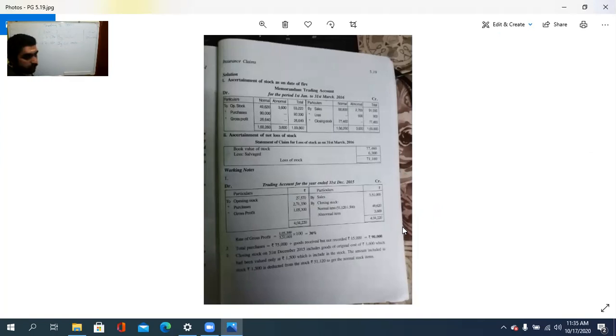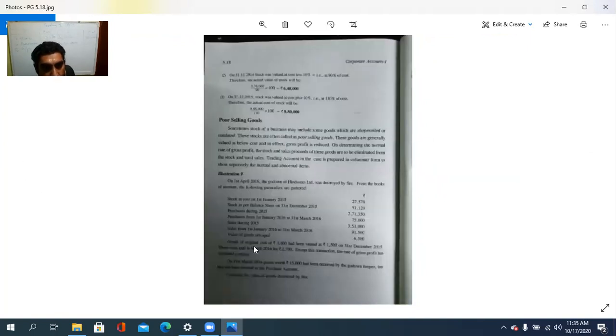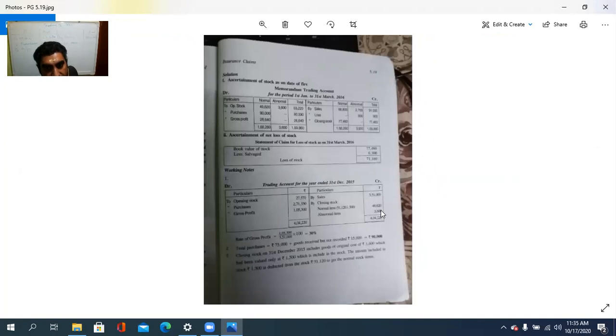Out of that, 3,600 is having that. See, original cost of 3,600 has been valued at 1,500 on December 31st. So that 3,600 to be deducted from where? This 51,120. So that normal item in two ways. Normal item, that is how much? 51,120 minus 1,500.